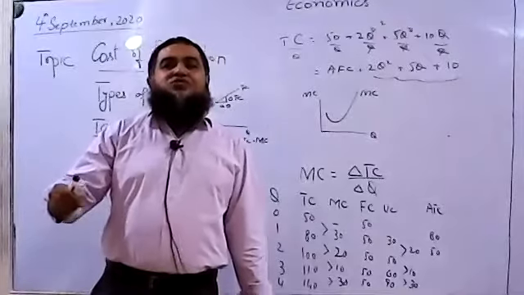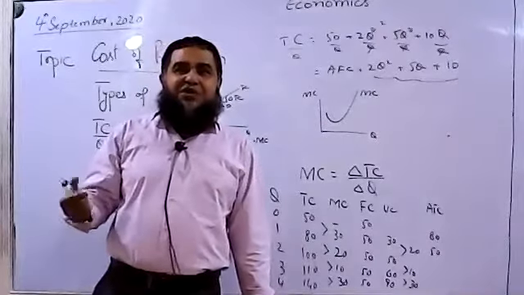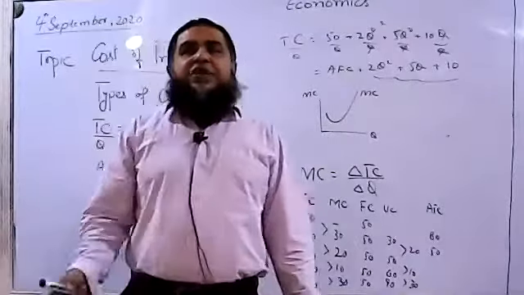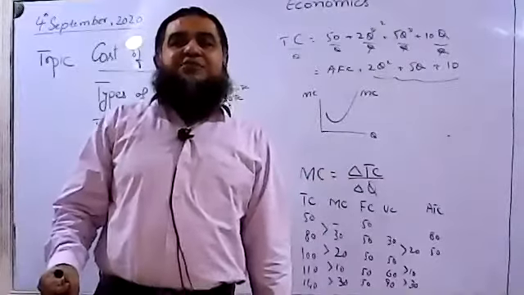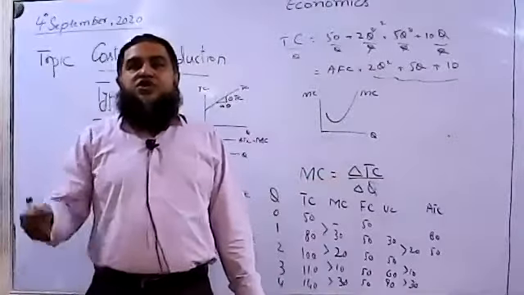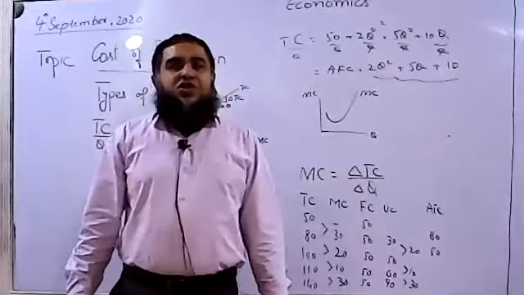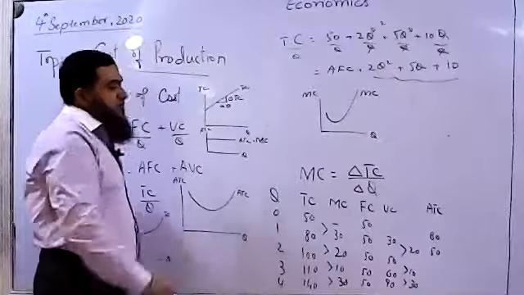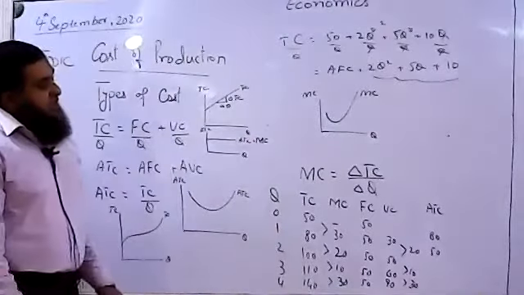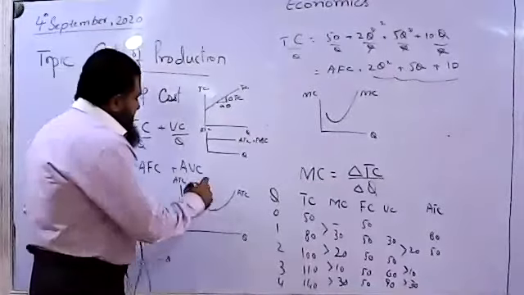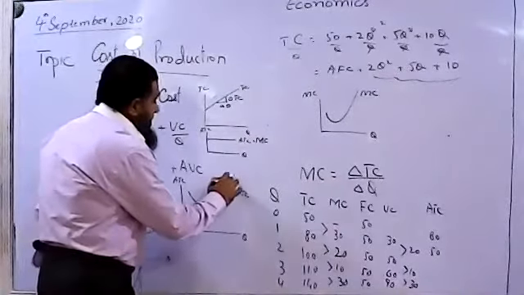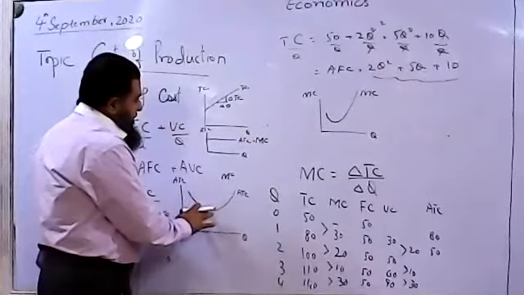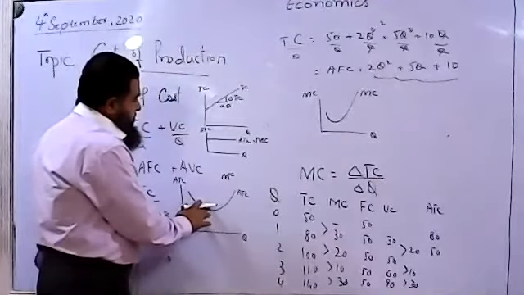If the additional student gets less than 80% of marks, your average will decrease. So if this is the additional unit produced, if marginal is increasing, then average is also increasing. And if marginal cost is decreasing, average is also decreasing. But keep it in mind, marginal cost will intersect the average total cost at its minimum point.